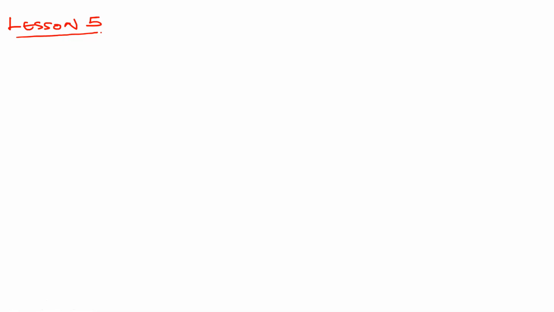So we continue looking at organic chemistry. This is lesson 5. Lesson 1 covered the introduction, looking at the terms under organic chemistry, as well as alkanes. In the second lesson, the focus was on alkenes. In the third lesson, we looked at alcohols. Then in the fourth lesson, we looked at carboxylic acids. In this one, we focus on esters. To understand this part, make sure that you review lesson 1 to lesson 4, because everything is connected.